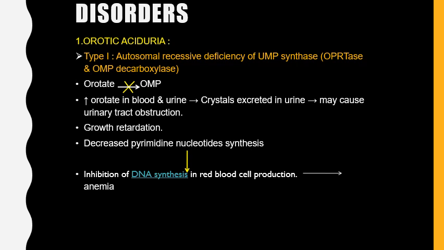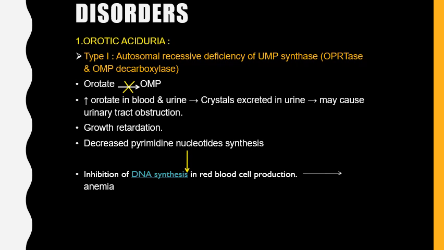Now another question was orotic aciduria. Orotic aciduria is an inborn error of metabolism which is associated with pyrimidine metabolism. There are different types of orotic aciduria. Type 1 is the main classical orotic aciduria, due to deficiency of UMP synthase enzyme. It includes two enzymes, OPRTase and OMP decarboxylase. The deficiency of these two enzymes leads to inhibition of the conversion of orotic acid to orotidine monophosphate.